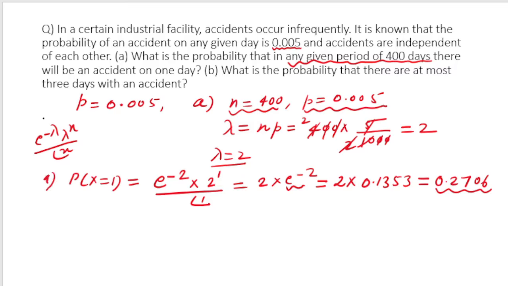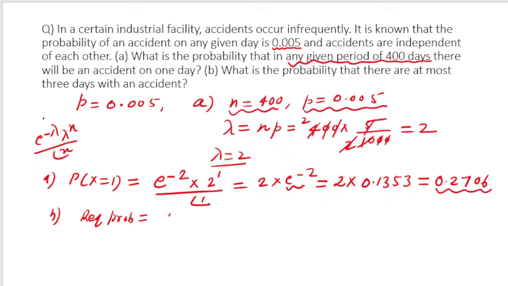Now let us go to the next part, B part. What is the probability that there are at most 3 days with an accident? For the same thing, they are asking us to calculate the probability that there are at most 3 days. So what is the required probability in that case?